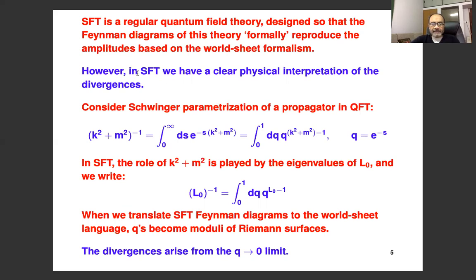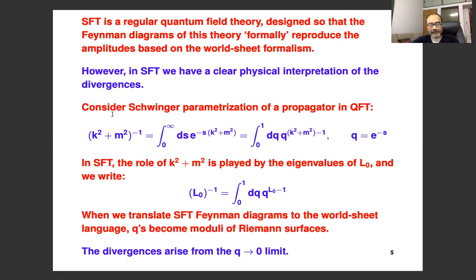The difference, however, is that in string field theory, we have a clear physical interpretation of the divergences, where they come from and how to repair them. For this, you have to understand a little more detail about the relationship between the string field theory Feynman diagrams and the integration over the moduli space of Riemann surfaces.